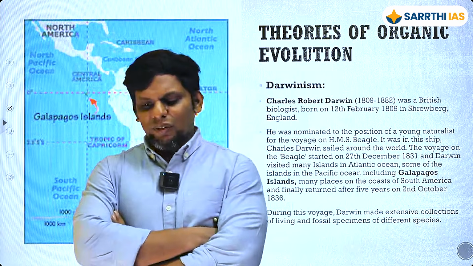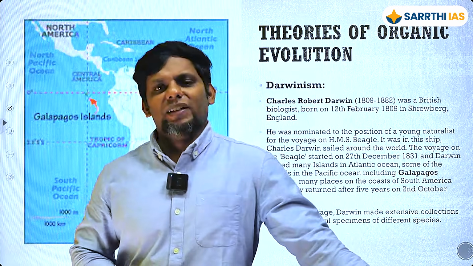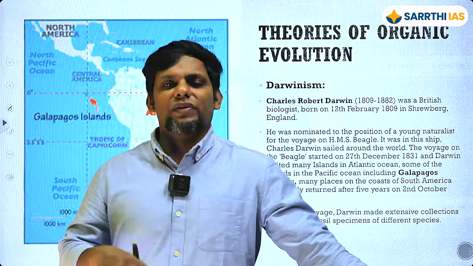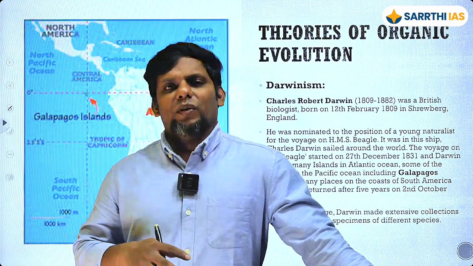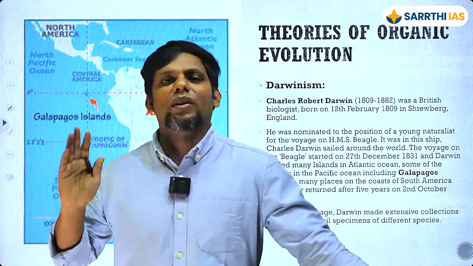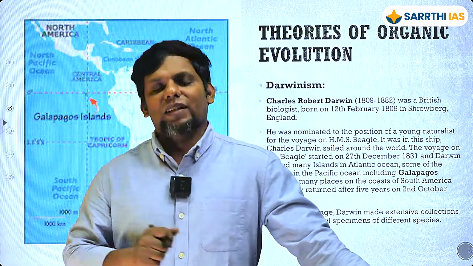Charles Darwin was actually born in Great Britain, right? And his family was one of the richest families outside of London. His father was a practicing medical doctor, and they had their own business and so on. It's basically one of the known families of England, of Great Britain, at that particular time.